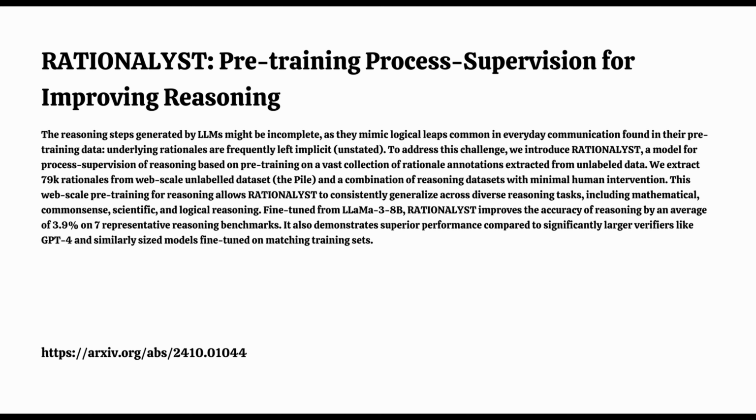Right, so that's where step 2 comes in, filtration. Rationalist doesn't just blindly accept every connection it finds. It acts like a fact checker, testing each one to see how well it predicts what comes next in a text. Only the most useful, most logical connections make it through. Okay, so it's learning to identify patterns and connections that actually hold water. Right. That makes sense. But how does it then actually teach all this logic to the AI?